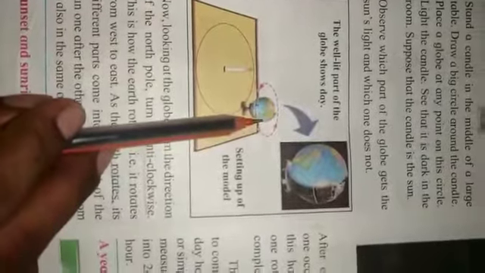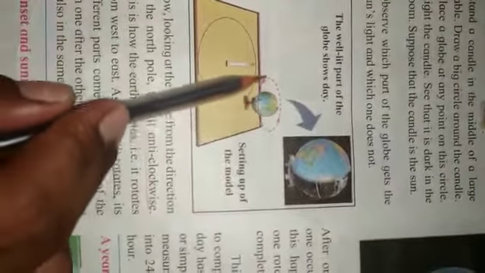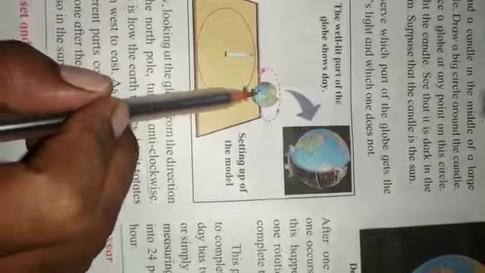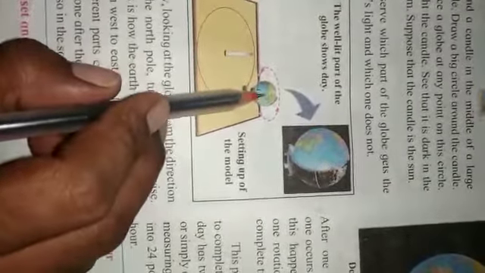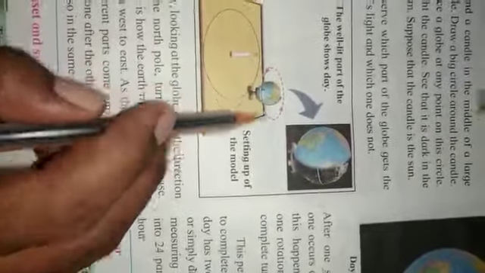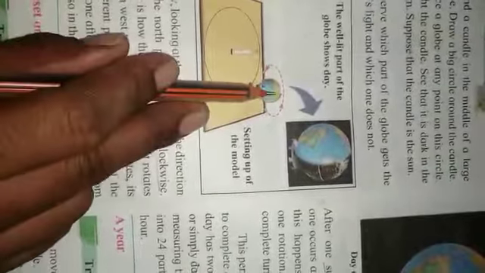We know that earth revolves around the sun. At that time, earth rotates around itself. This is called rotation, and the period of one rotation is called 1 day. That makes 24 hours, half of night and half of day. And the period of one complete revolution of the earth is called 1 year.